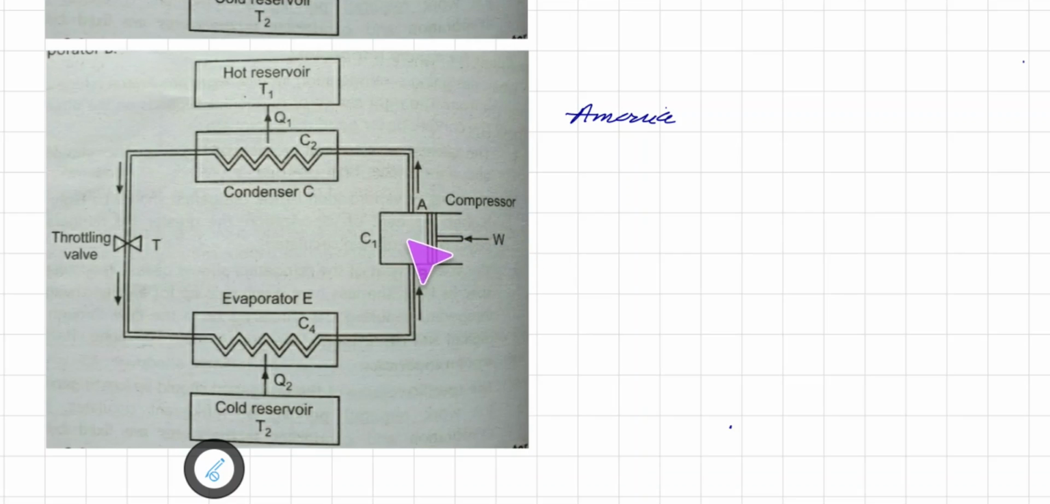So obviously the pressure of the gas is increased, which is P1, and due to compression the corresponding temperature also increases. It is increased up to T1. So remember, the hot reservoir is at T1. Once the pressure is increased and the temperature is attained to T1, the gas is released from the valve A in the upward direction towards the condenser.